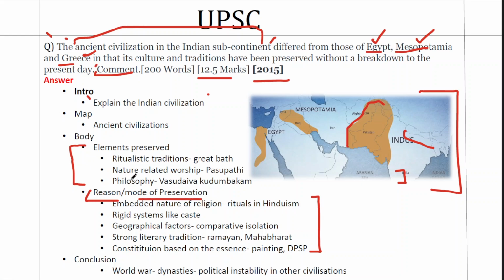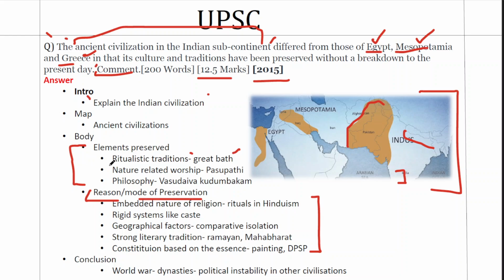Now in the factual part, we are giving three examples. The first one is ritualistic traditions. For example, we can see something called the Great Bath in the Indus Valley period. So the Great Bath is supposed to have a ritualistic meaning. And even till date, Indian society has various ritualistic traditions in which bathing in the Ganges or any holy place is a very sacred thing. So there is a continuity. That's the first point.